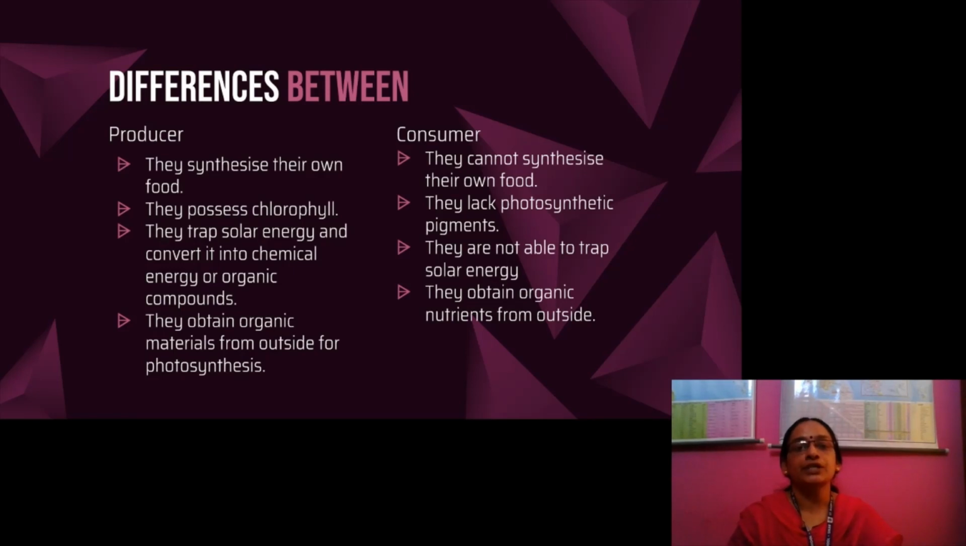What are the differences between producers and consumers? Producers synthesize their own food, they possess chlorophyll, and they trap solar energy and convert it into chemical energy or organic compounds. They obtain inorganic materials from outside for photosynthesis. What are consumers? They cannot synthesize their own food. They lack photosynthetic pigments. They are not able to trap solar energy. They obtain organic nutrients from outside.